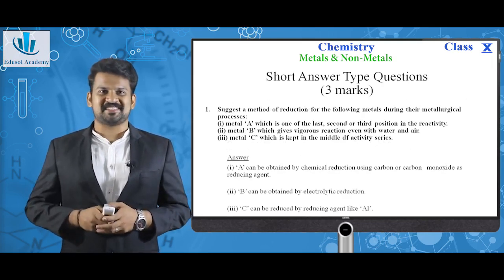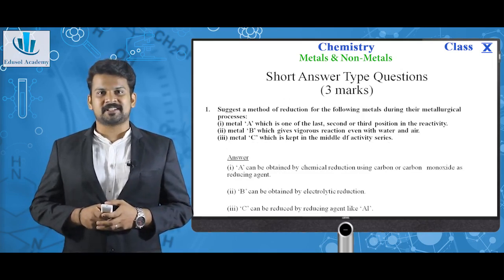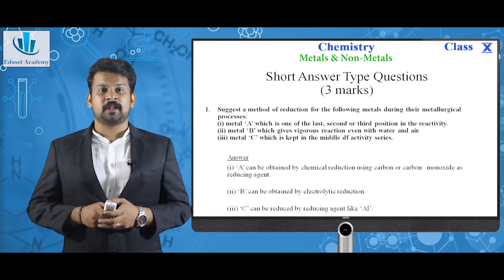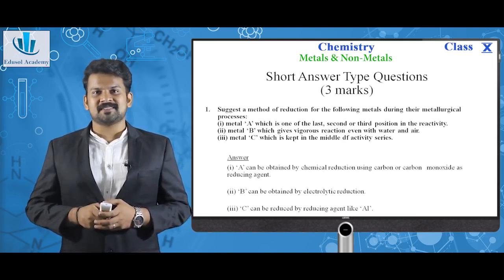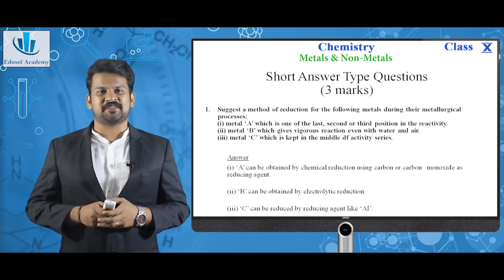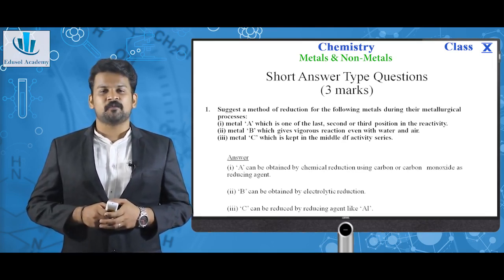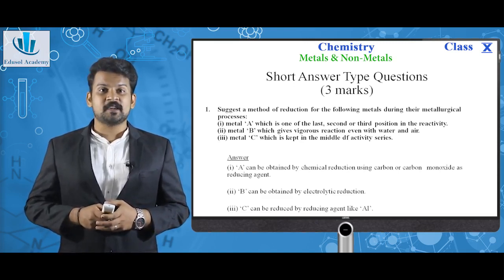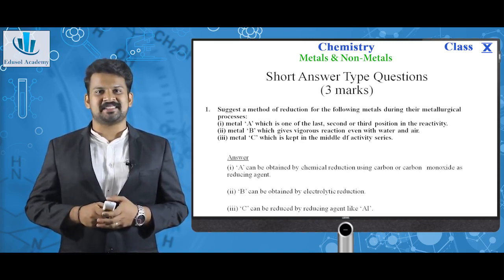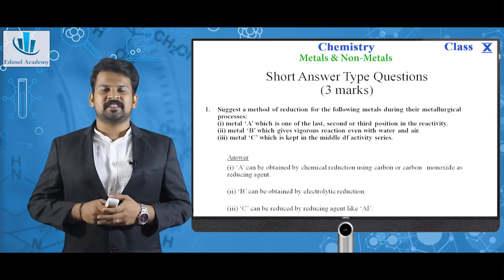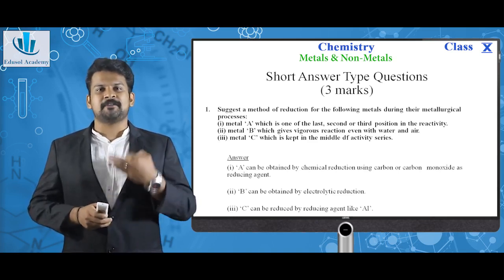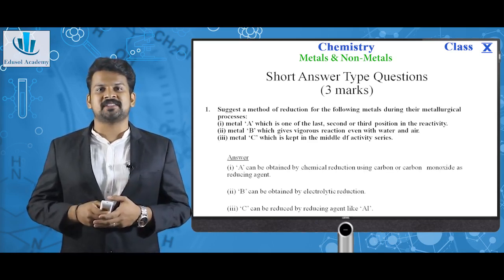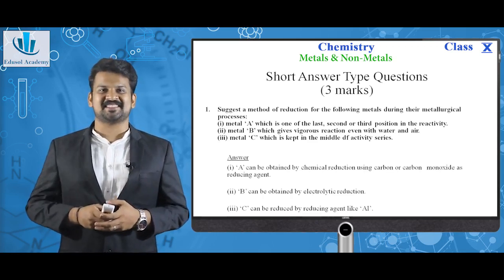Next, 3 marks question. Suggest a method of reduction for the following metals during the metallurgical process. First one, metal A, which is in the last, second or third position in the reactivity series. Metal B, which gives a vigorous reaction even with water and air. Metal C, which is kept in the middle of the activity series. As we all know, the reactivity series is divided into 3 different categories, and for these different categories, different approaches are used in the extraction techniques.